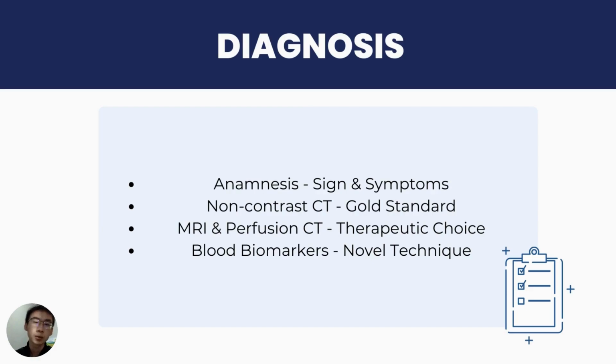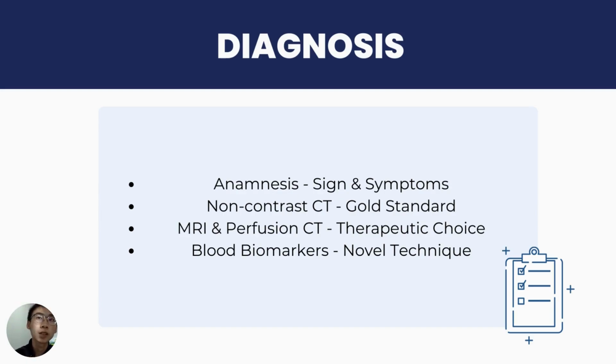Today I will explain about the diagnosis methods for the cerebral vascularizations. The first thing we can consider is we do anamnesis to find the signs and symptoms that exist in the patients. The next thing we should do to confirm the diagnosis is a non-contrast CT. This is the gold standard for diagnosing cerebral vascular damage.